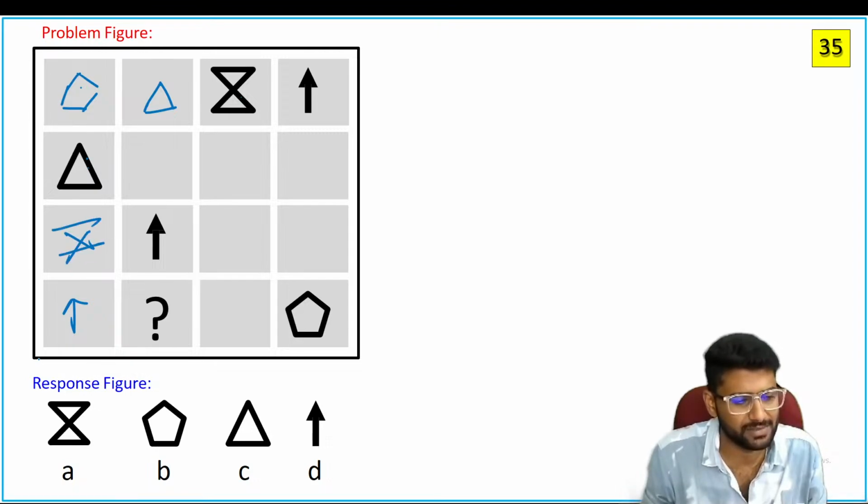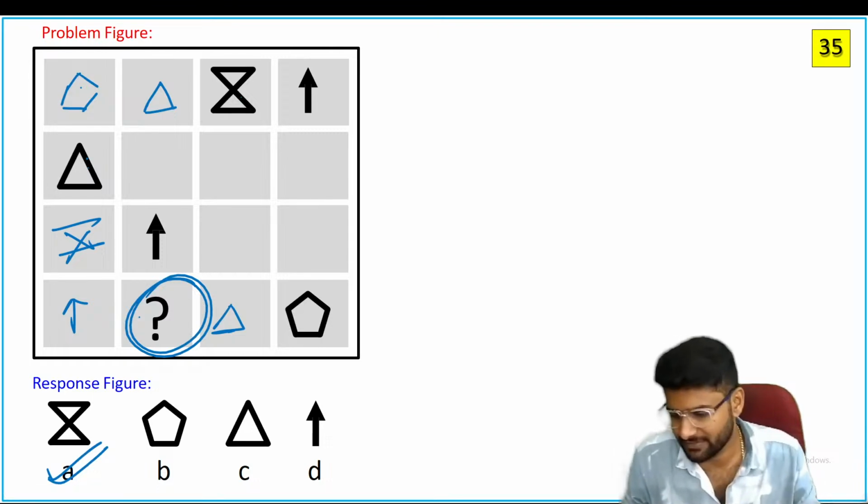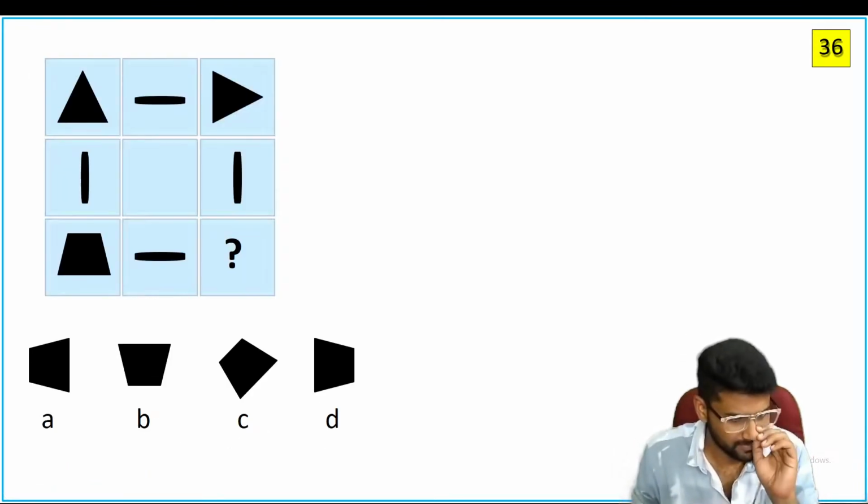Then you have to use this symbol. Now if you go through that, you cannot repeat the triangle here. So the triangle must be here. So here the suitable answer must be A. Those 4 pictures are always repeated in every box. Let's see.